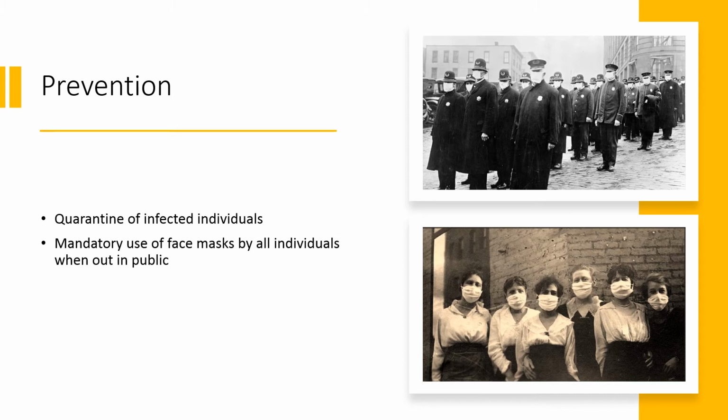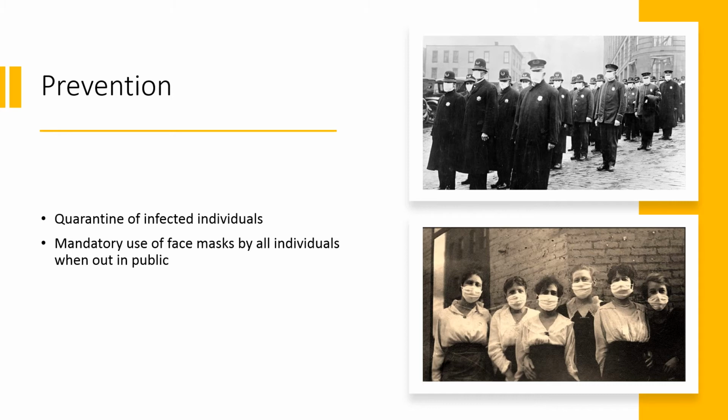Okay, let's have a look at how they managed and prevented the spread of the influenza outbreak at that time. We have to remember that was in 1918, 1919, and we can see whether we act differently or similarly in the years 2019, 2020 and 2021.